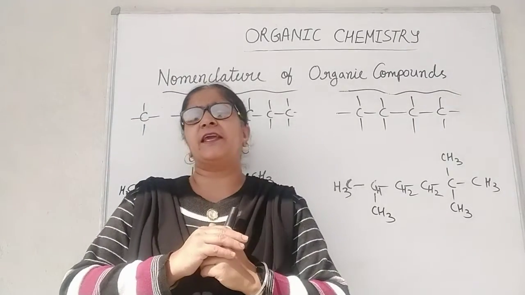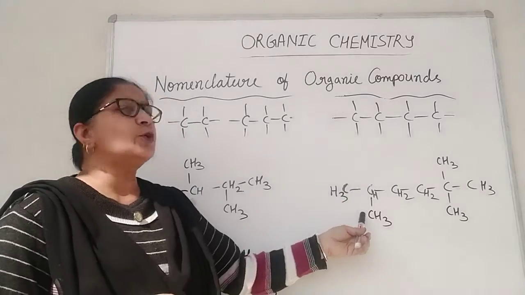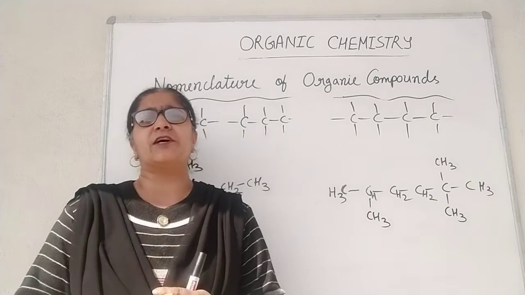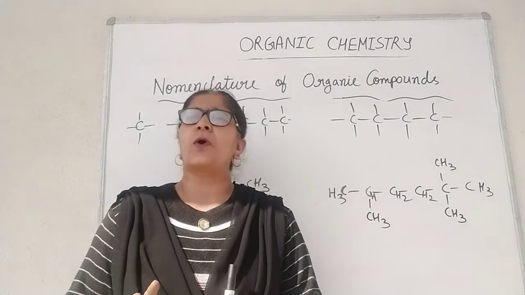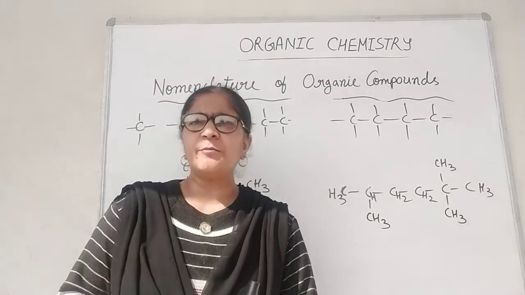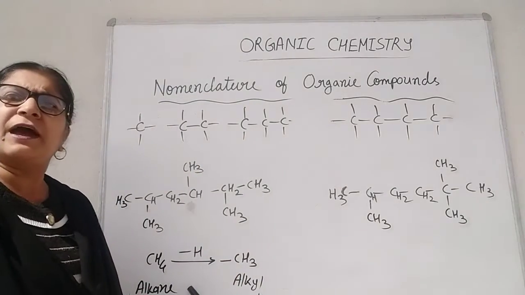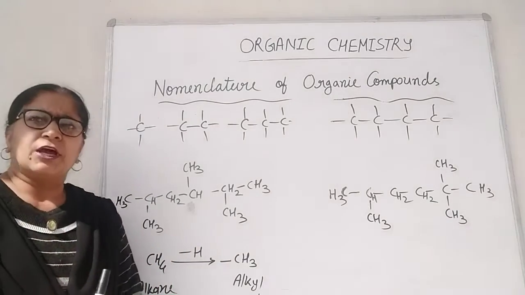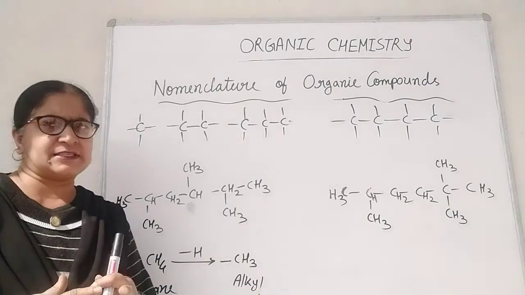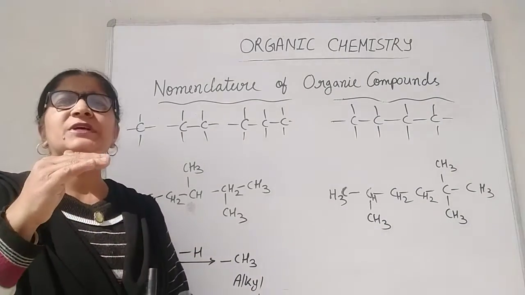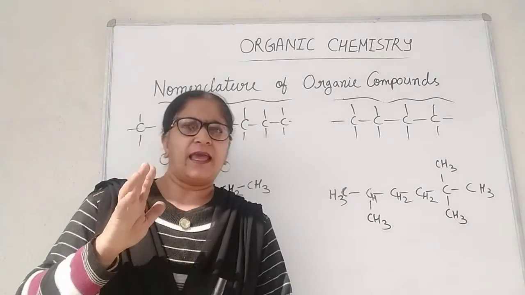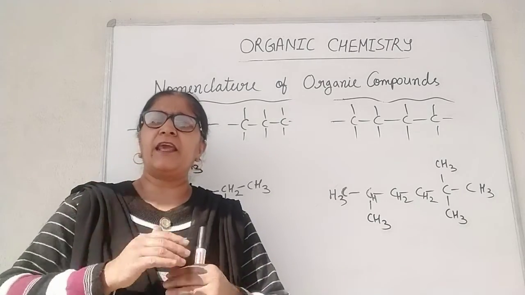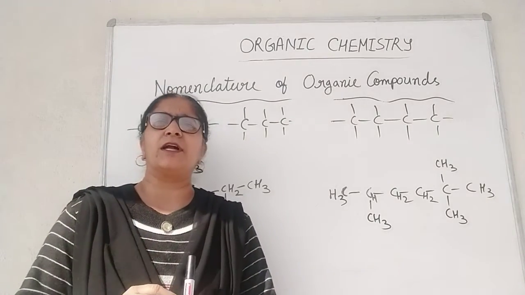Let us briefly study the alkyl groups. The group which consists of one hydrogen atom less than an alkane is called an alkyl group. For example, if one hydrogen atom is removed from methane, that is CH4, we get the alkyl group CH3. An alkyl group is named by replacing the -ane in the name with -yl. Thus, the alkyl group of methane will be called methyl.